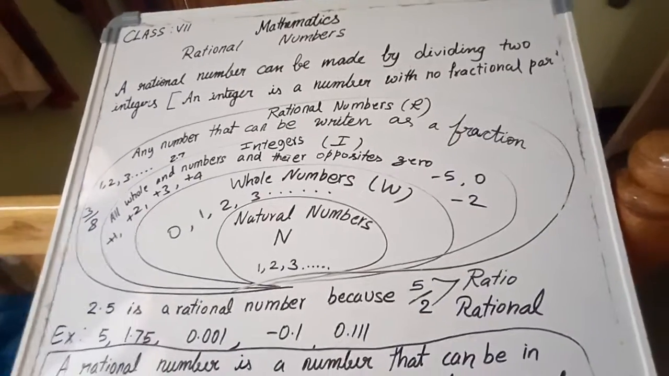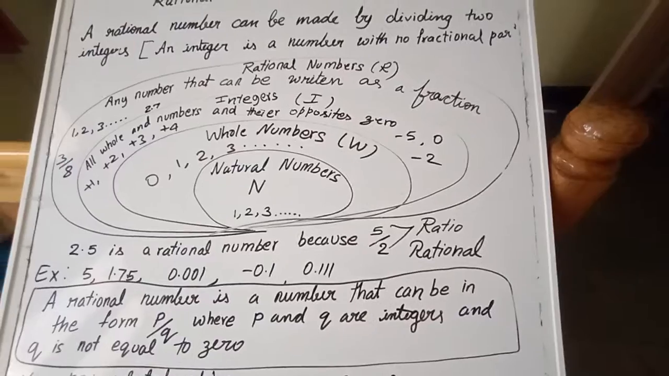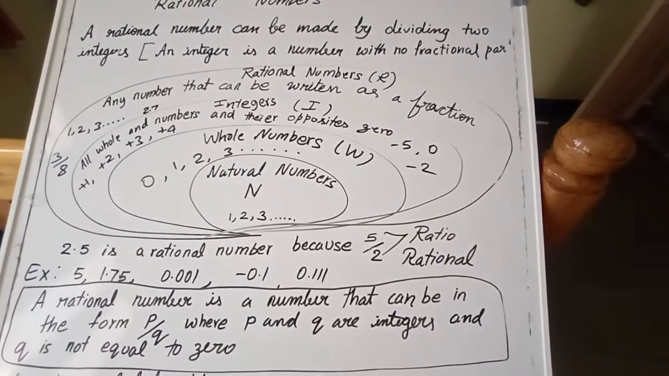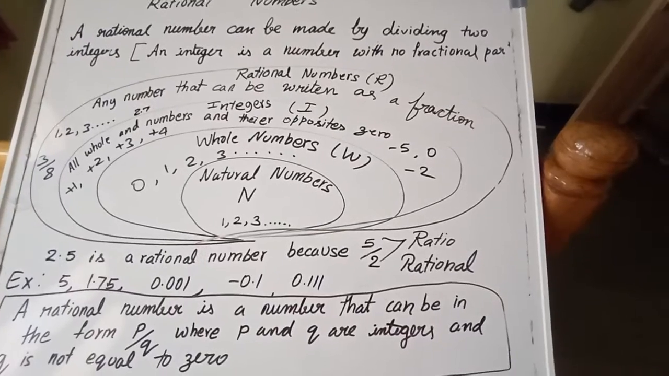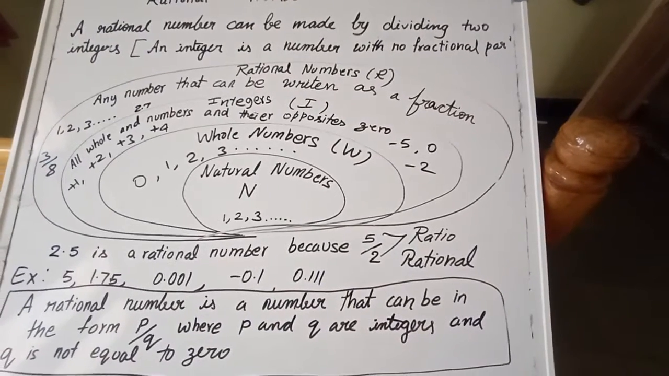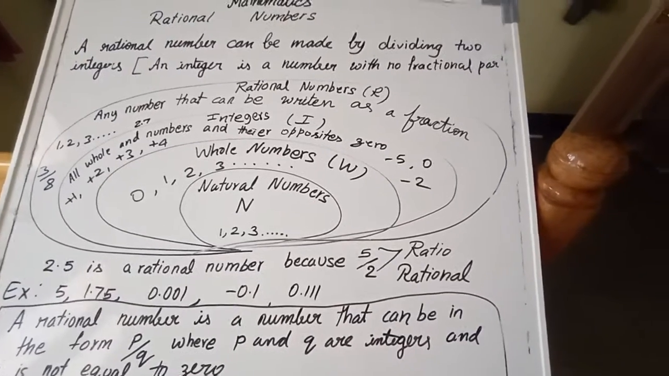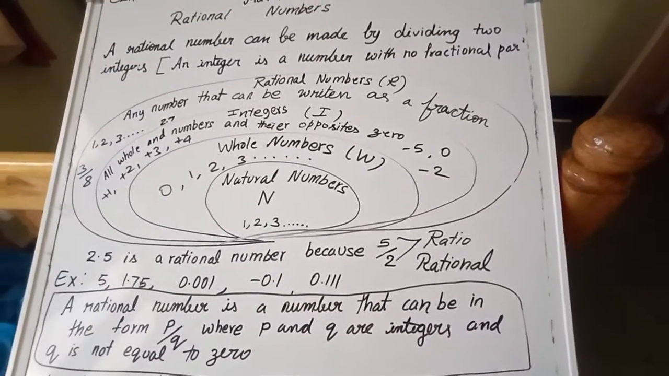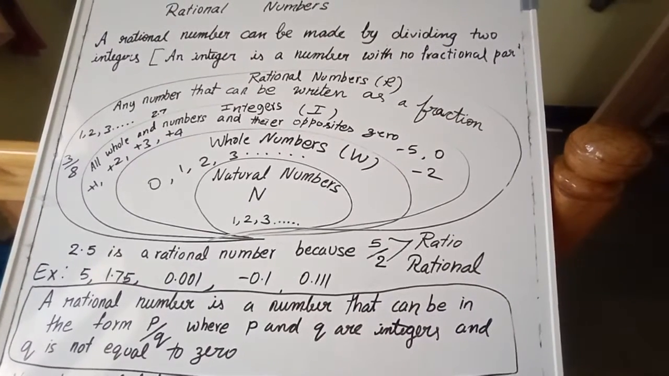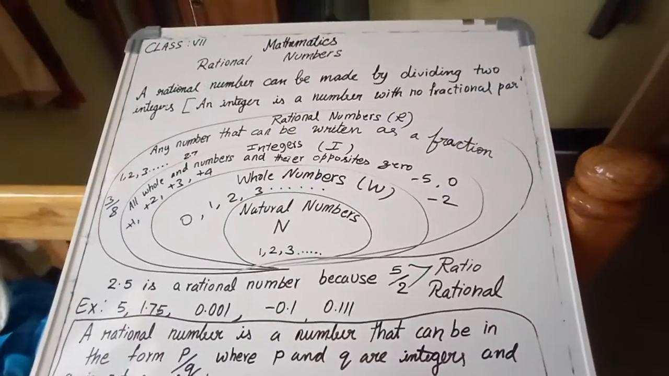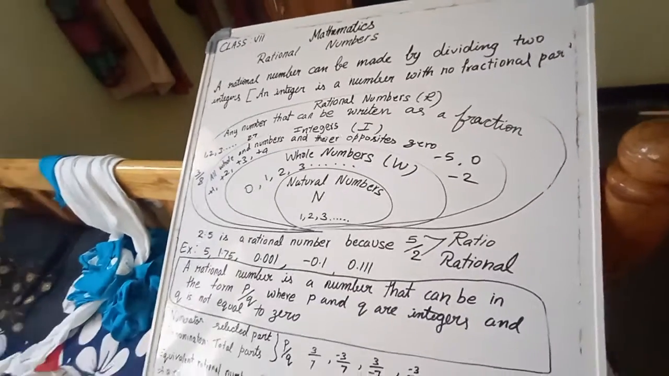Now let us write the definition. A rational number is a number that can be written in the form P upon Q, where P and Q are integers. Integers means they might be positive or negative. And Q is not equal to 0. The denominator Q is never equal to 0.